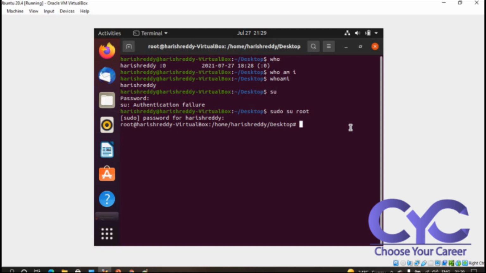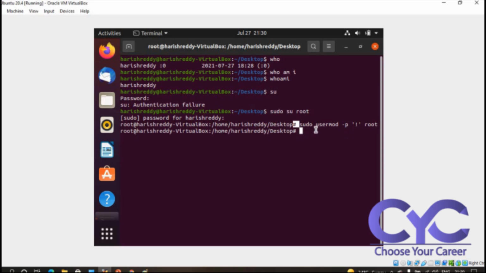Next one is sudo usermod -p, I'll tell you what this is, colon exclamation mark, root. Here I am giving some authentication permissions to the particular root, giving some security to the root directory.